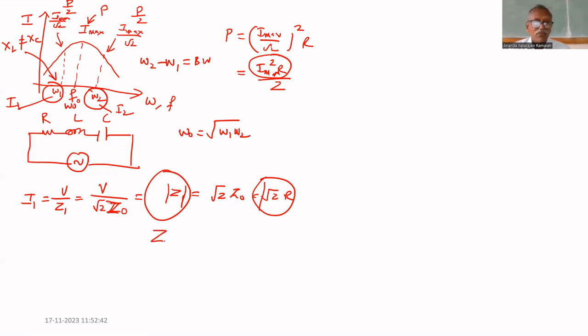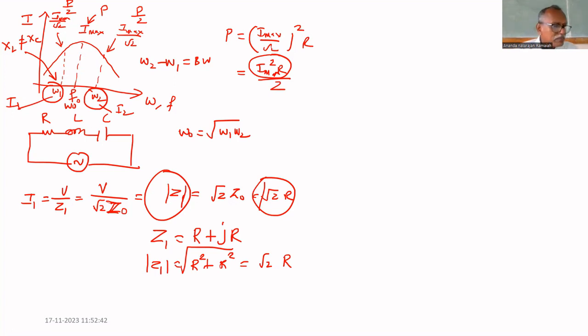So Z1 can be written as R plus jR. If you find the modulus of Z1, you get the square root of R squared plus R squared, which equals root 2 R. Therefore, the difference XL minus XC equals jR.